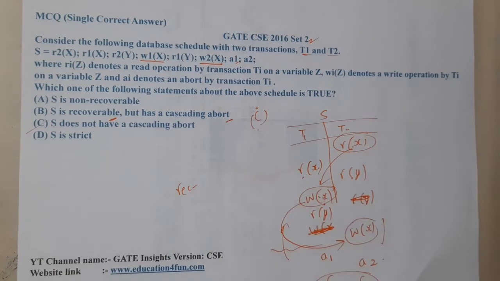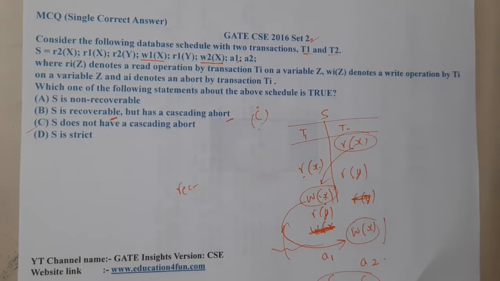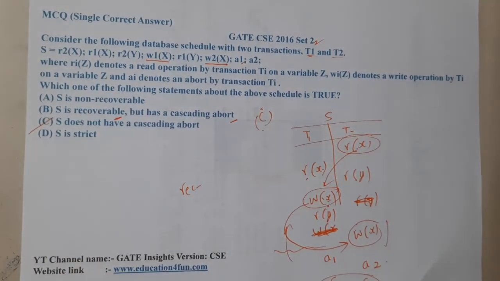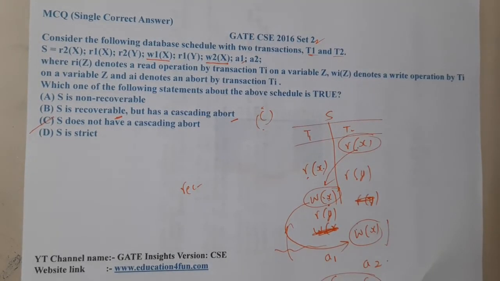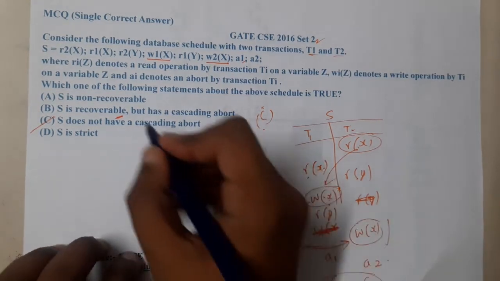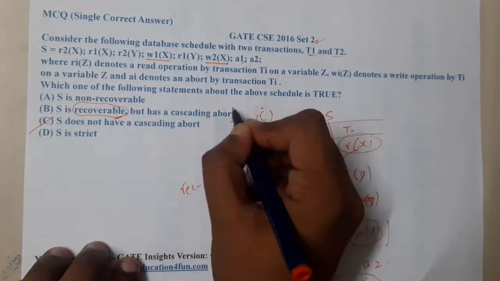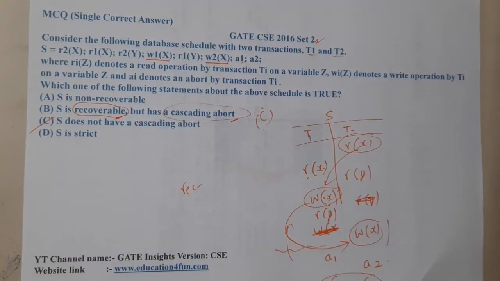Just give me a second, I'll be cross-checking the answer, because I'm a bit confused between B and C for this particular question. Okay, so the answer is correct. The only thing which we can do as a shortcut is to check: in the given question, is there any dirty read? There is no dirty read. Once you say that there is no dirty read, you can clearly say that it is recoverable and it is not a cascading rollback. So with that also we can conclude that C is the most appropriate correct answer.